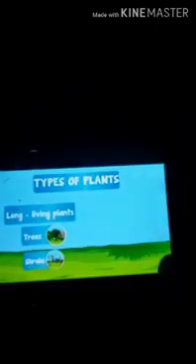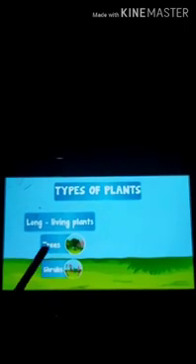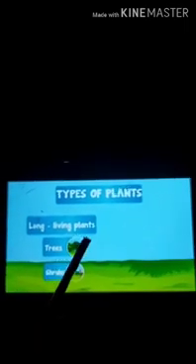Some plants live for a very long time, while some plants are seasonal. Plants which live and bear fruits and flowers for many years are called long living plants. So what are the examples? Trees and shrubs are long living plants.